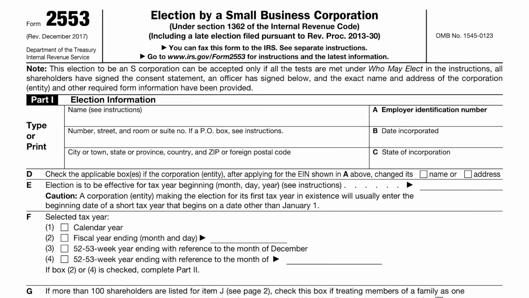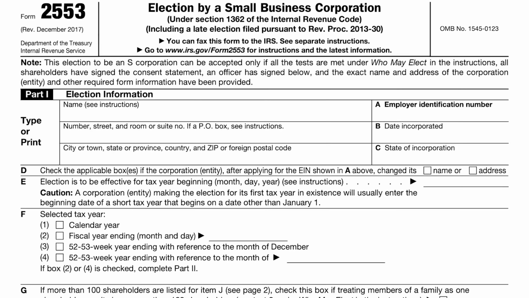An LLC can choose to be taxed as either an S Corp or a C Corp, rather than as a sole proprietorship or partnership. This choice is made by, well, you guessed it, filing an election with the IRS, this time using Form 2553. An LLC taxed as an S Corp is considered a separate legal entity for tax purposes, and it does not pay taxes on its income. Instead, the profits and losses of the business are divided among the owners and reported on their individual tax returns, similar to a partnership.